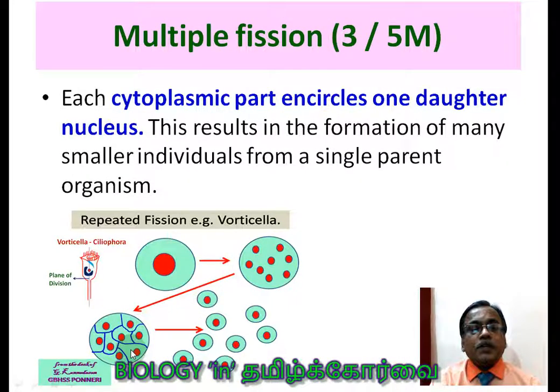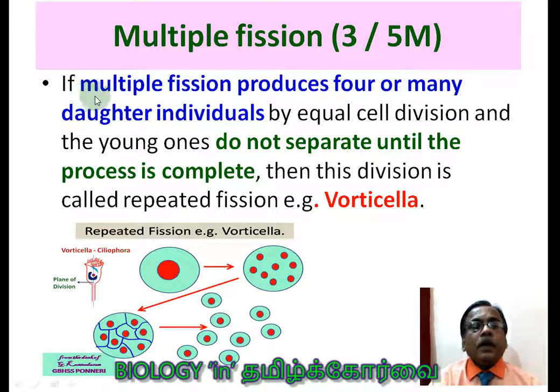Once the nuclear division is completed, no more nuclear division is going to take place. Then the cytoplasm starts dividing around each nucleus, and once the cytoplasm is divided, a plasma membrane is formed. So the new cells are produced simultaneously. You see, this results in the formation of many smaller individuals from a single parent organism. Example, Vorticella. Multiple fission produces four or many daughter individuals by equal cell division, and the young ones do not separate. So this is the point to be noted.